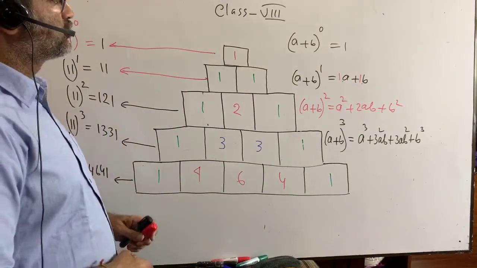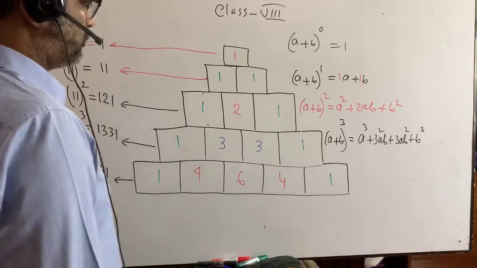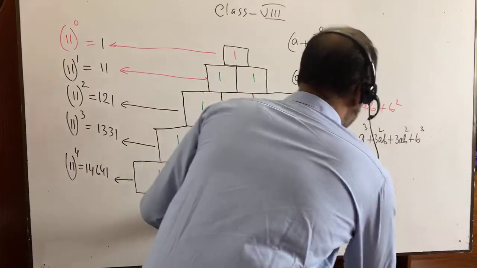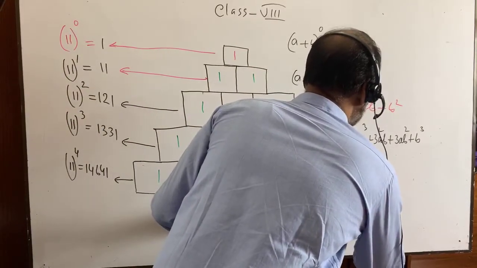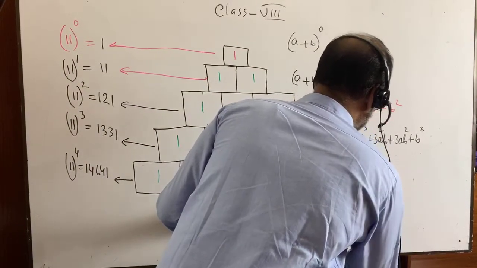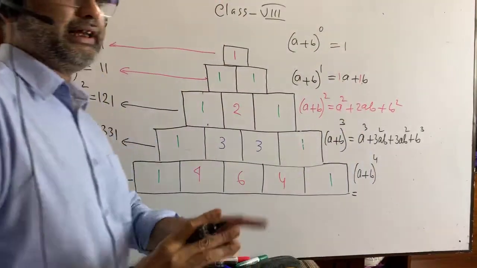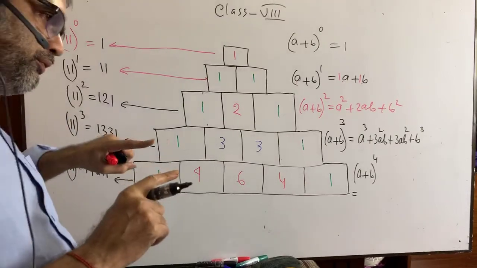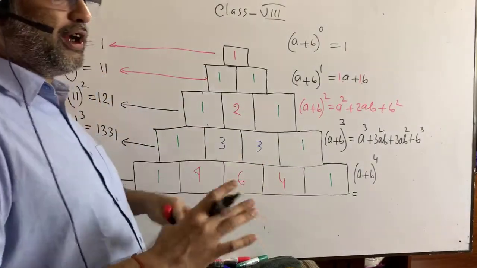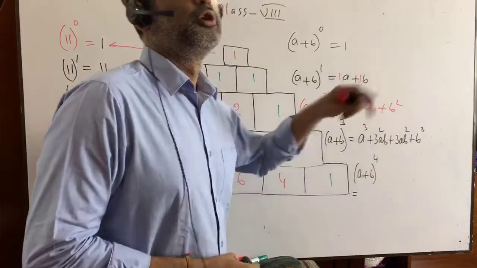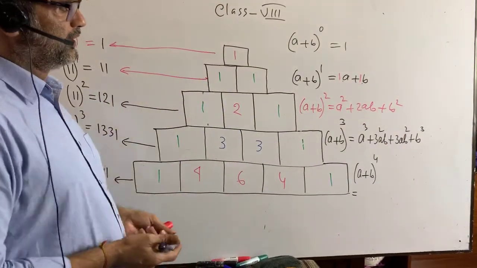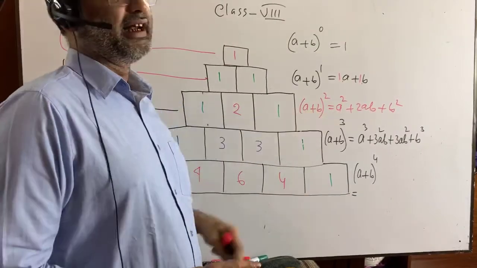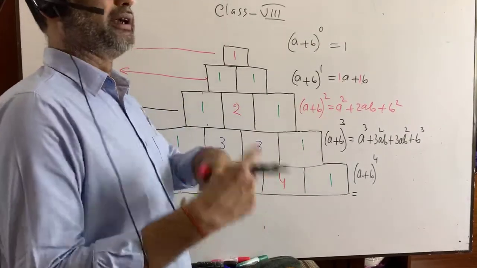Now for the last one, I am going to show you a plus b whole to the power 4. Suppose in any examination you are told to evaluate or expand a plus b whole to the power 4, then what will you do? You do a plus b whole square equals this, again a plus b whole square equals this, then you have to multiply it.